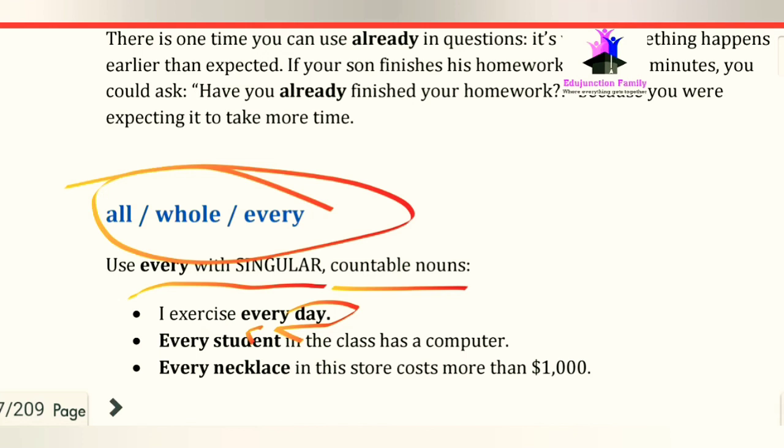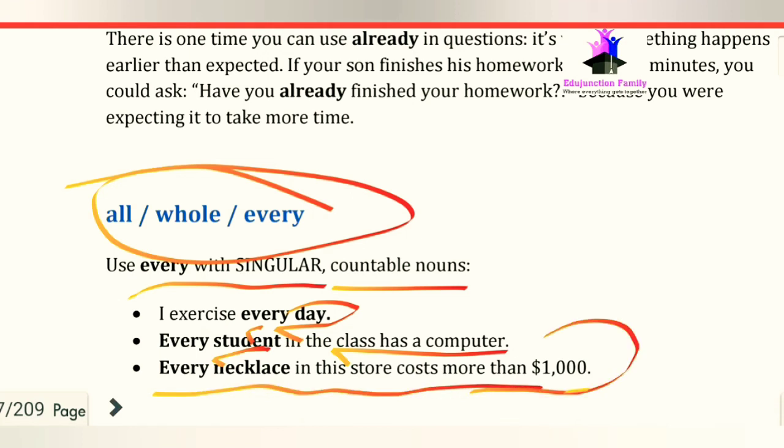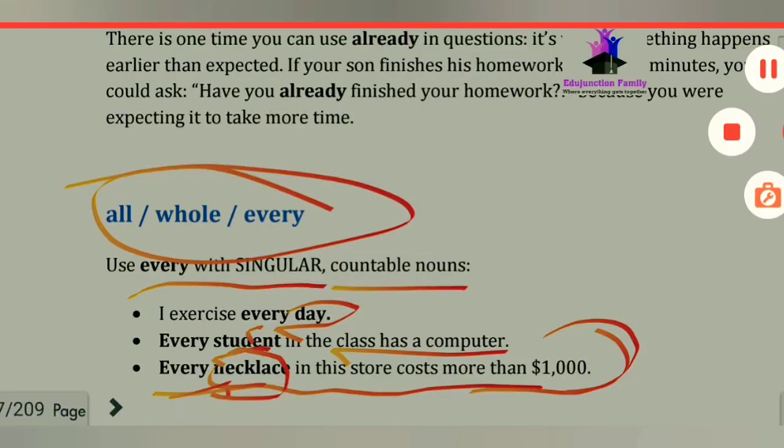Next we have: every student in the class has a computer. Every student is countable, so we use every here. We are talking about every student. The next sentence is: every necklace in this store costs more than $1,000. Here a necklace is countable, so we use every.